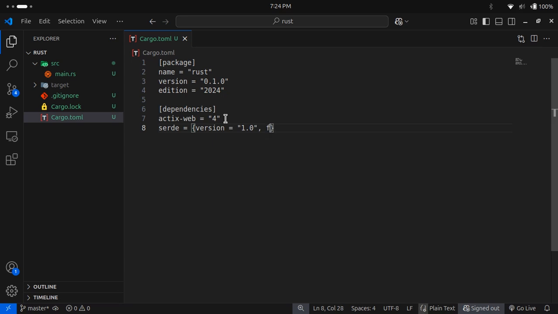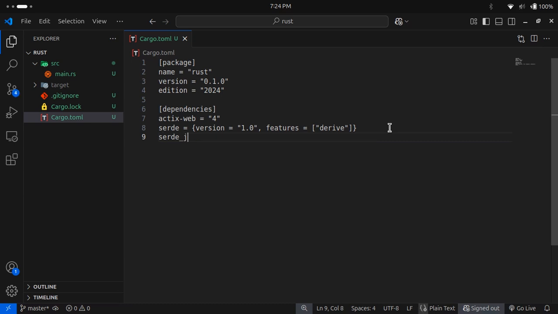There are a lot of features in one package, so we write them in square brackets, because features can be many and we can install many of them here. But right now we need only derive.